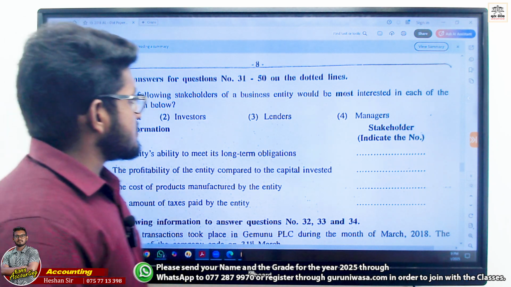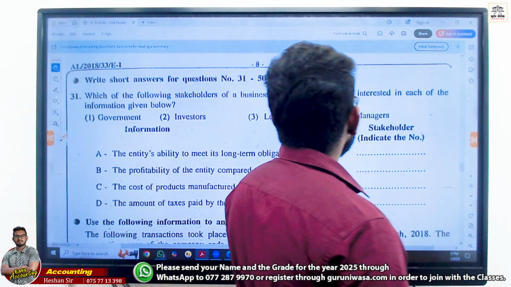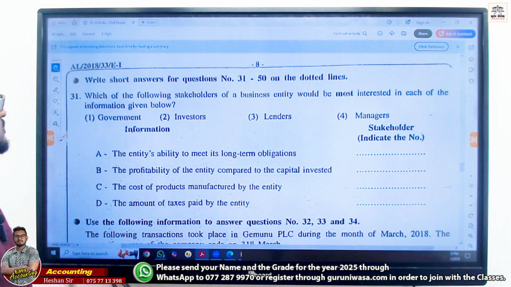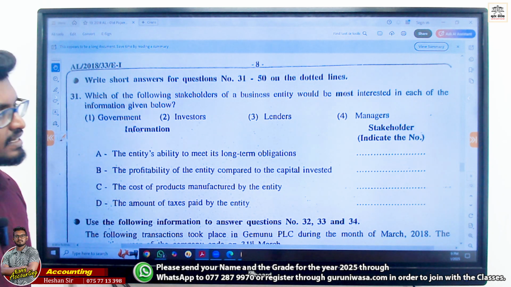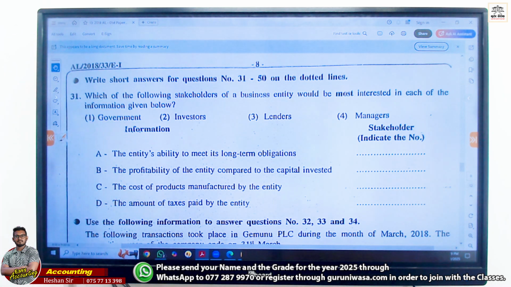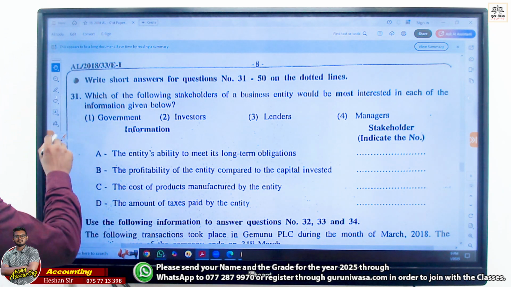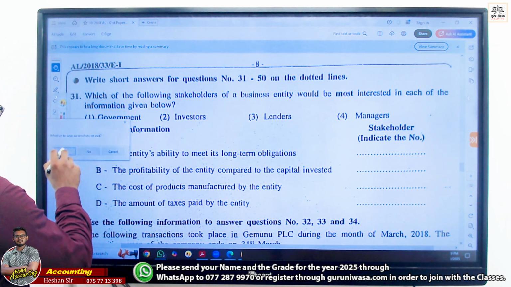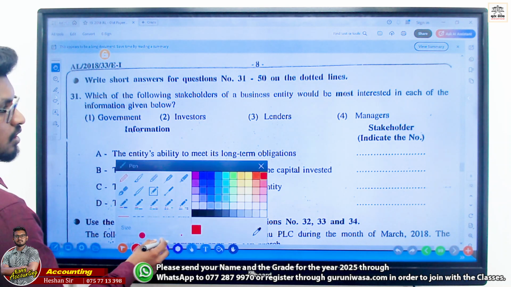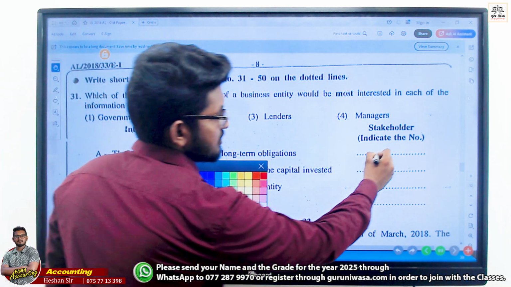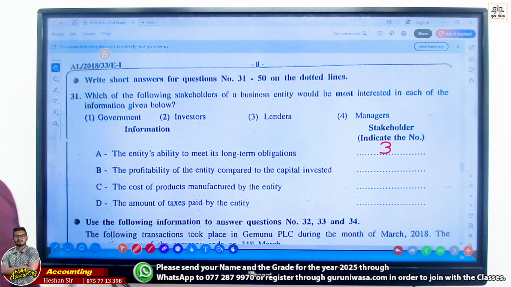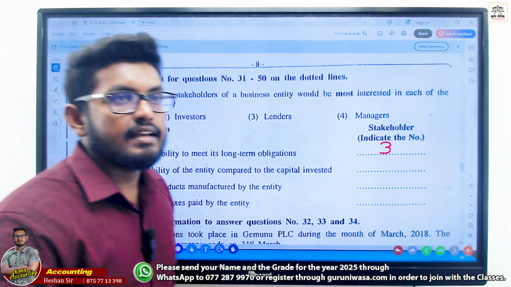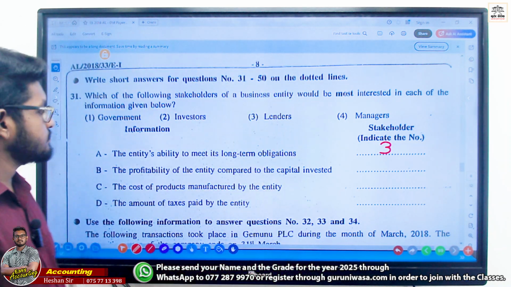Which of the following stakeholders of a business entity would be most interested in each of the information given below? Government, investors, lenders, managers. The entity's ability to meet its long-term obligations. Who looks at that? Lenders, correct? Lenders look at it, otherwise they would not lend further.